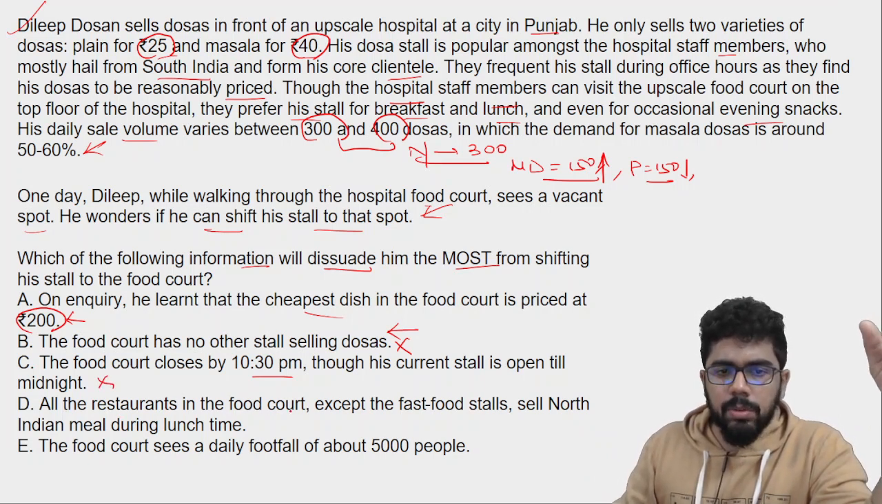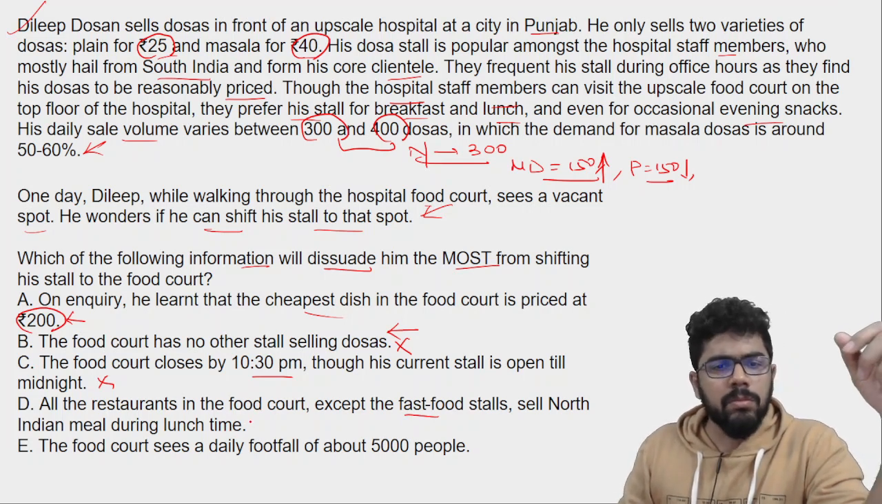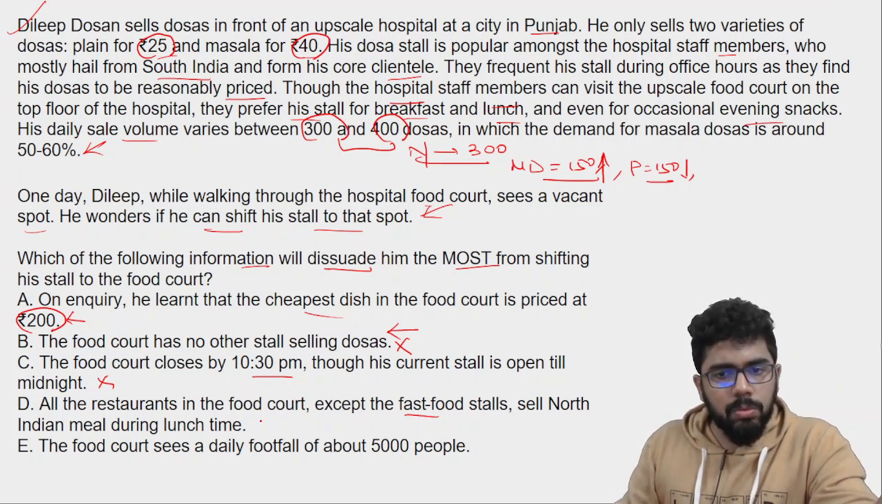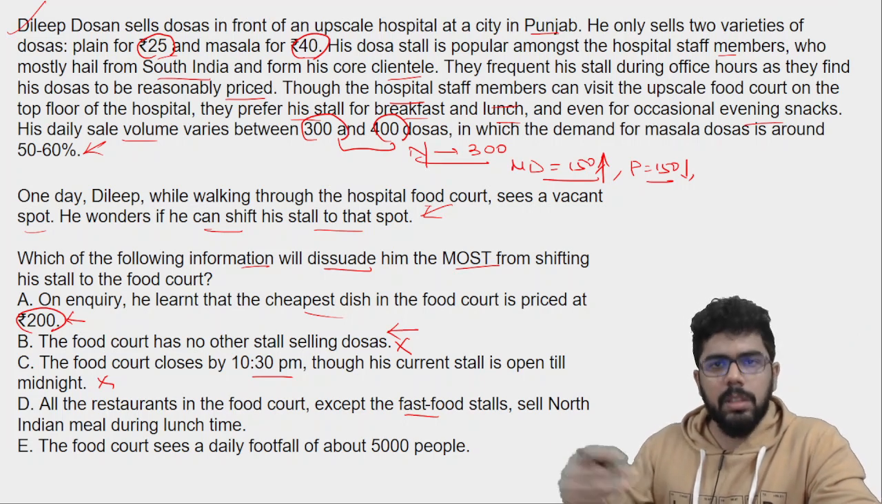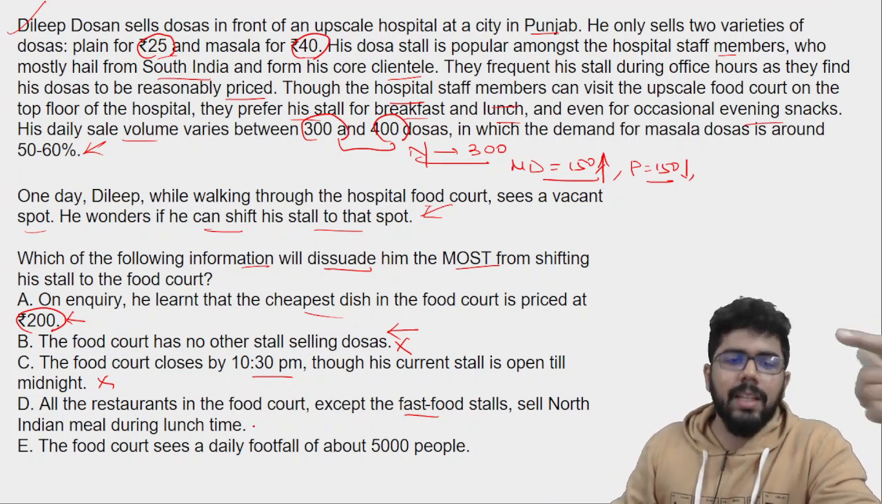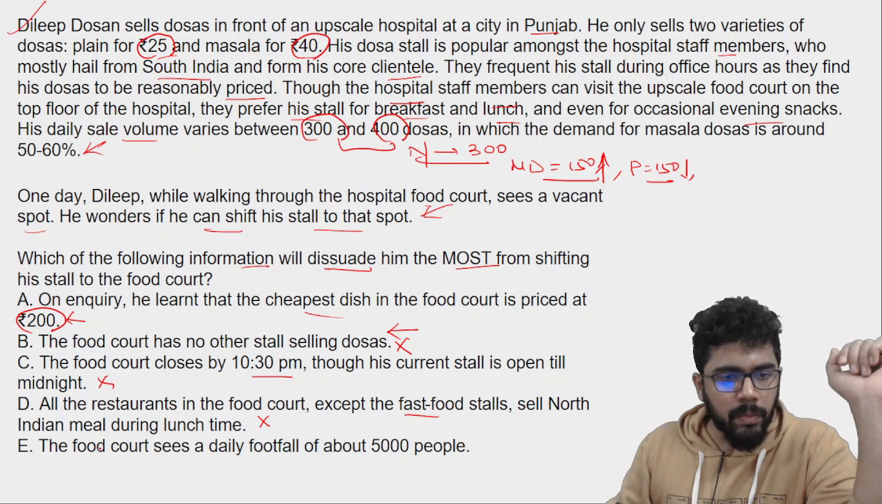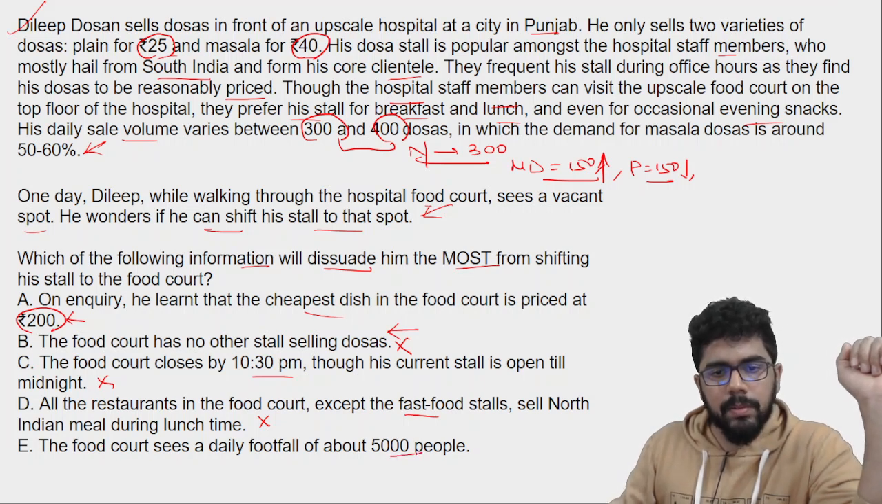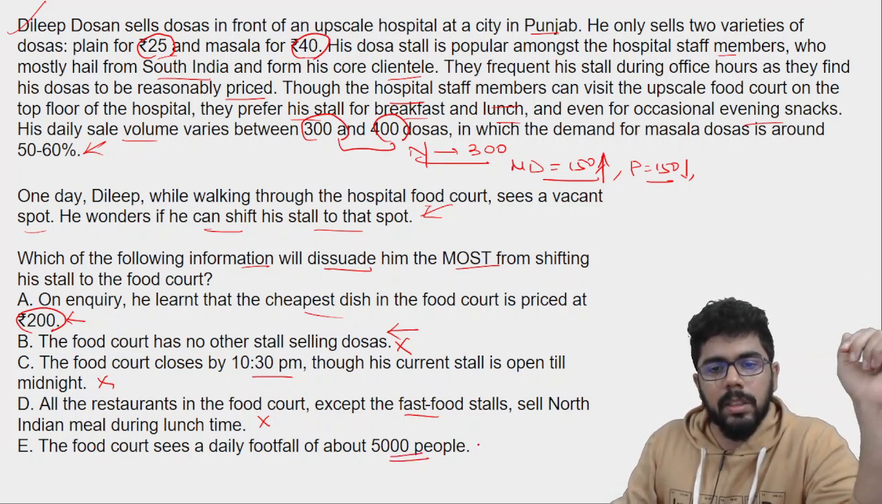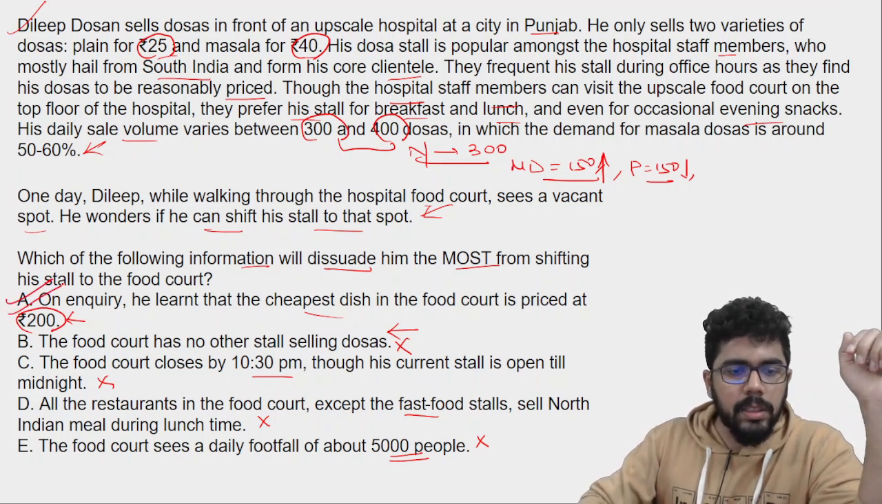All the restaurants in the food court except the fast food stalls sell North Indian meal during lunch time. Again this has no relation. They sell North Indian, so what does that mean? He is going to add variety. So this is encouraging in an indirect way. The food court sees a daily footfall of about 5,000 people. This is again encouraging. It's not discouraging.